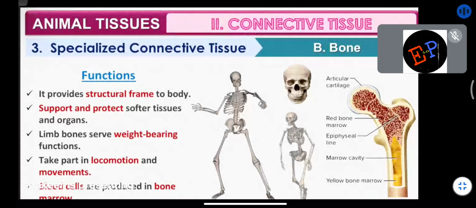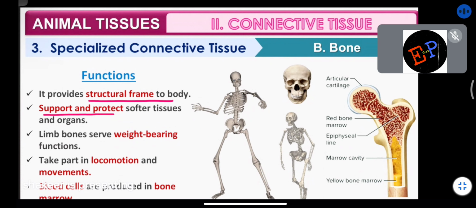So functions. What is the function of a bone? It provides a structural framework to the body. What is meant by structural frame? Structural frame means the shape of the body. Your body shape is the way it is because your bones are the way they are. Are you able to understand? Because your bones are standing straight, you are also standing straight. Clear? So the shape of the body is provided by the bone.